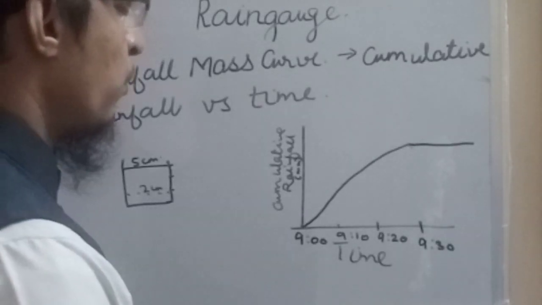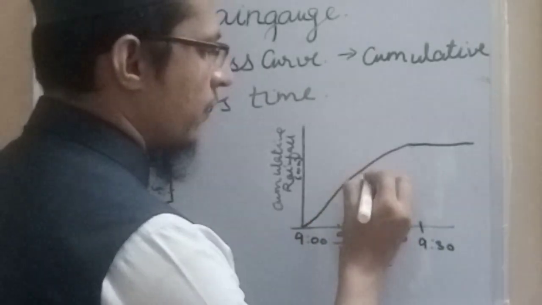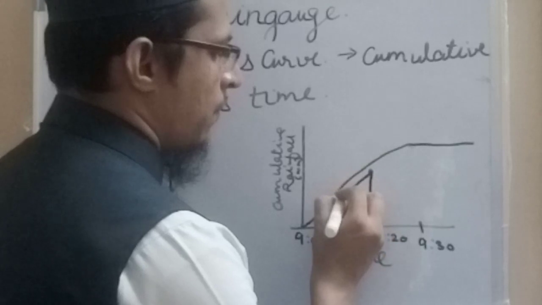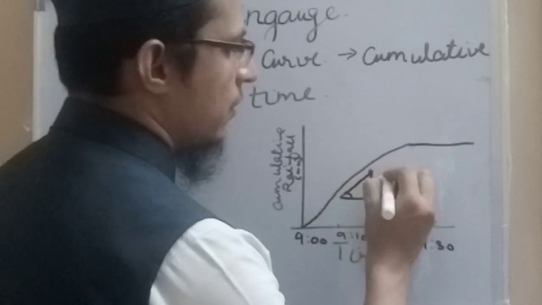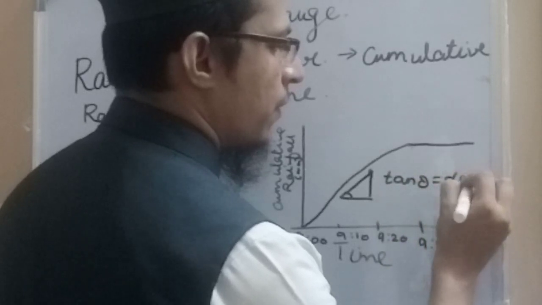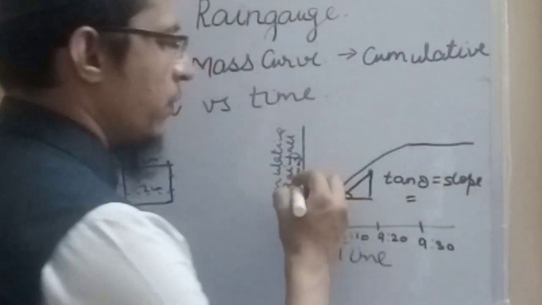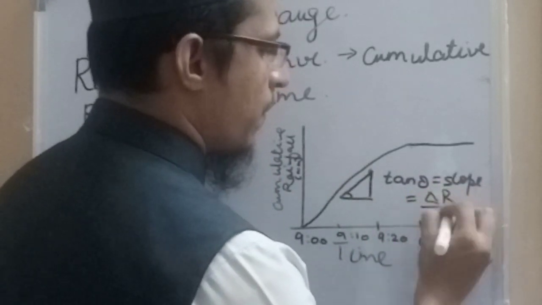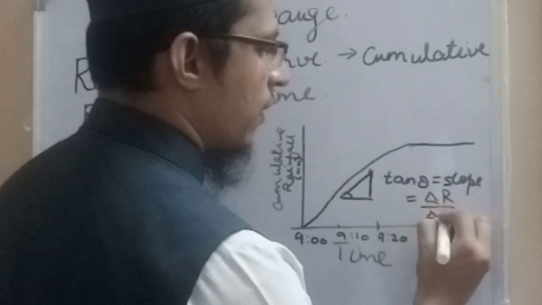Basically, the slope of this mass curve, that is tan theta, is equal to the change in cumulative rainfall depth, that is delta r, upon the change in time, delta t.